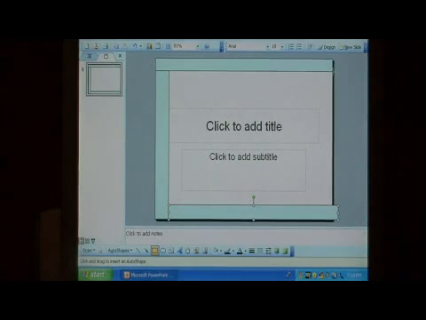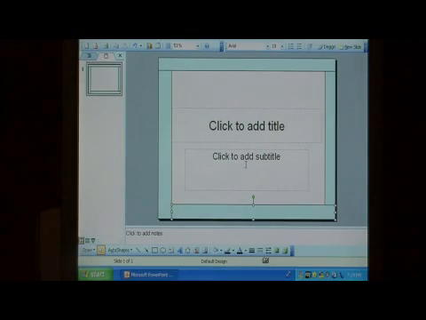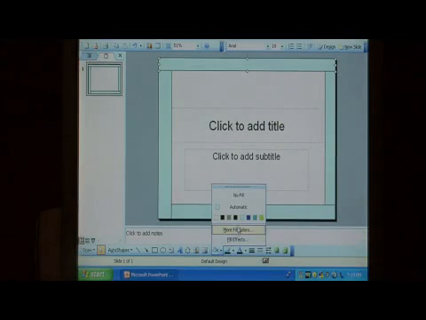Let's do one more on this side. Now, when you run your slide, you'll notice that it has those cool little borders we've just created. You can do a lot of things with this. You can click on a border, and down here in the paint bucket, you can change the fill color.